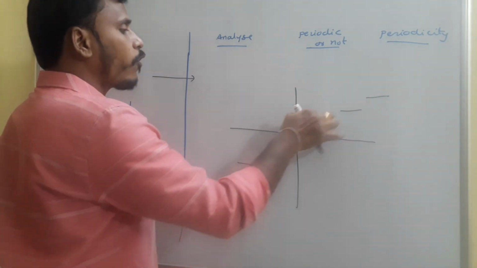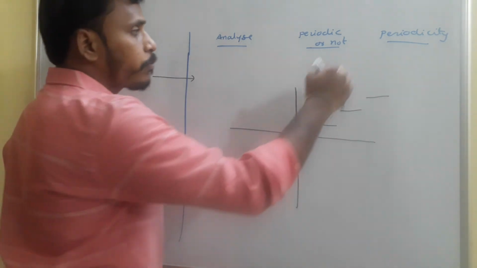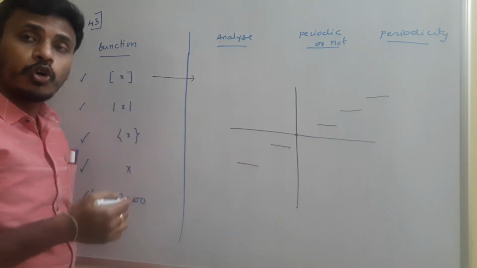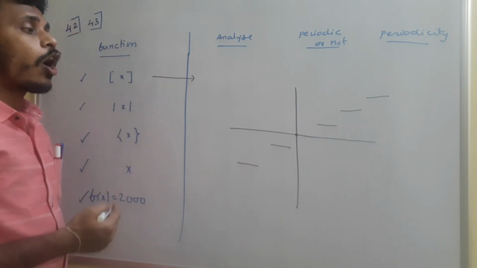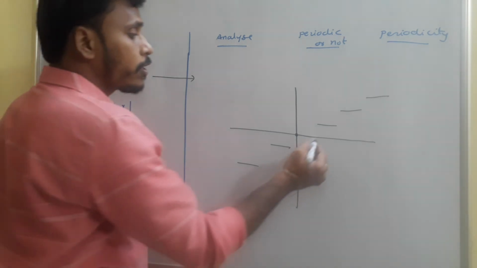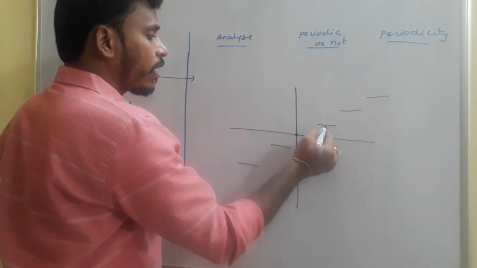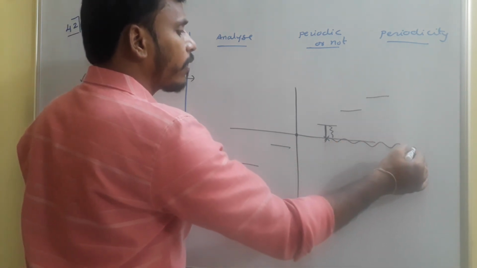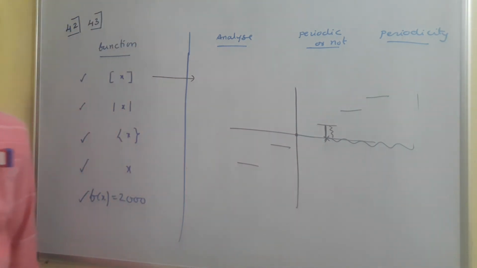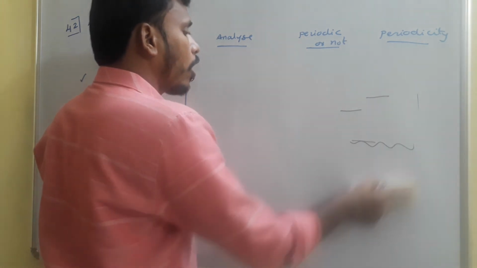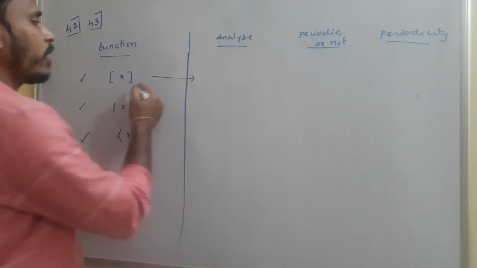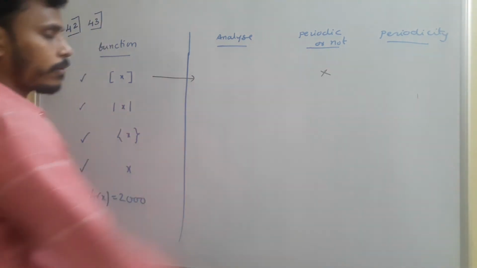Since this is the graph of step x, the steps go on rising, right? In that sense, step x is not showing the same behavior after a certain interval of length. After a certain interval of length, the height for sure changes, right? So step x is not periodic because it is not showing a repeated behavior.